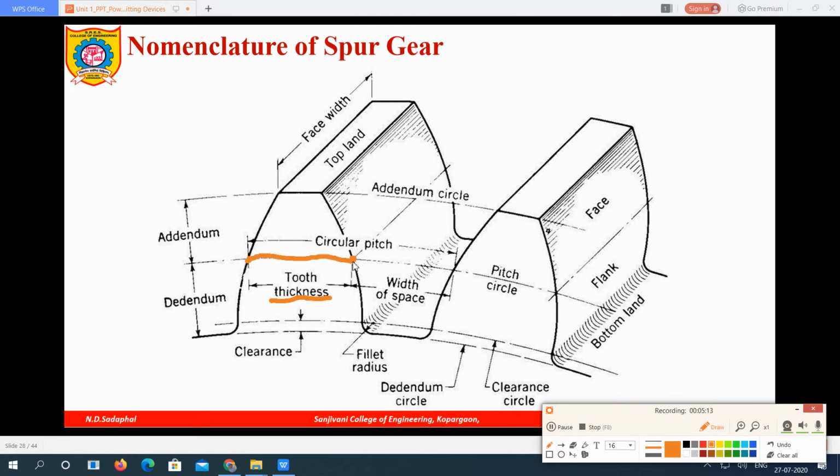This is a pitch circle. This one tooth is here. So the distance between two pitch points of the same tooth along the pitch circle is called the tooth thickness.